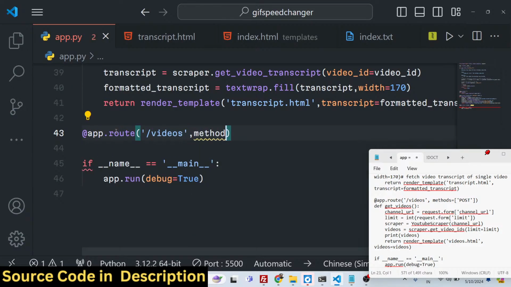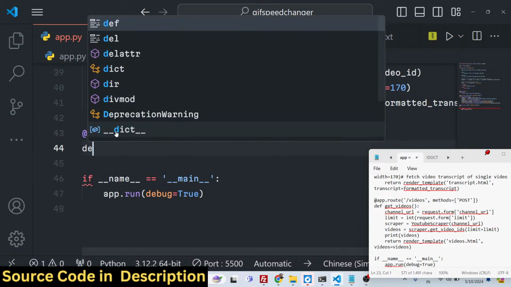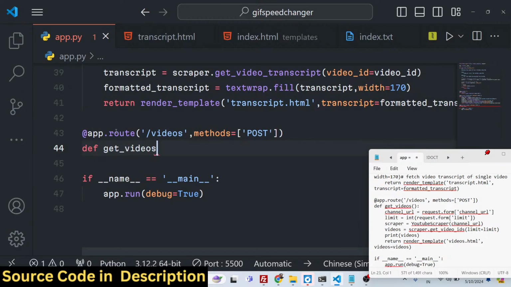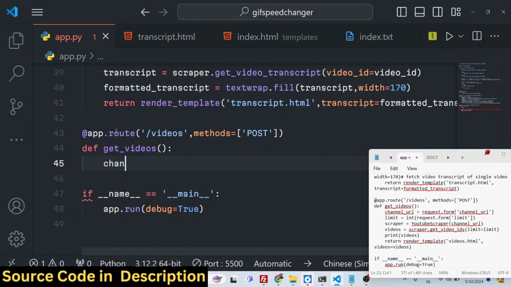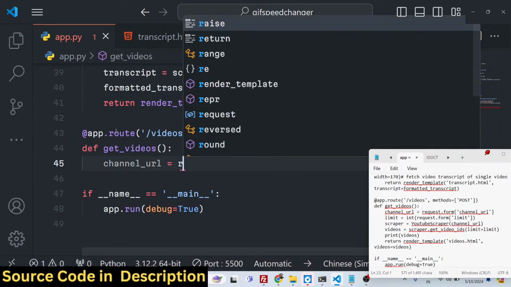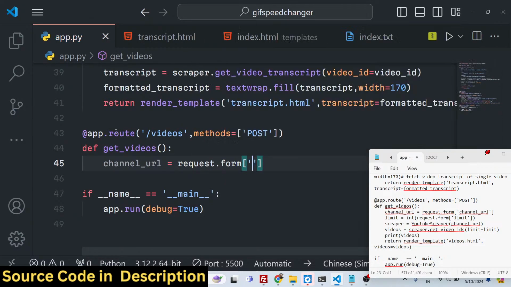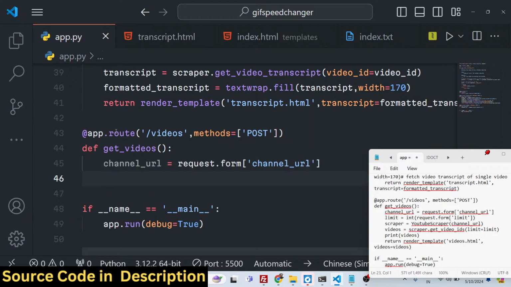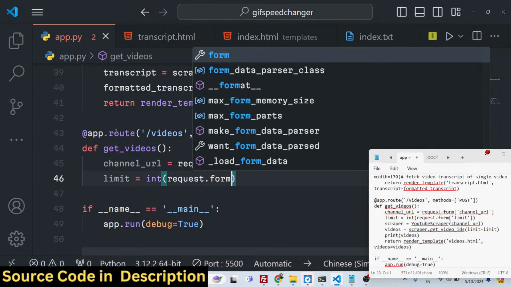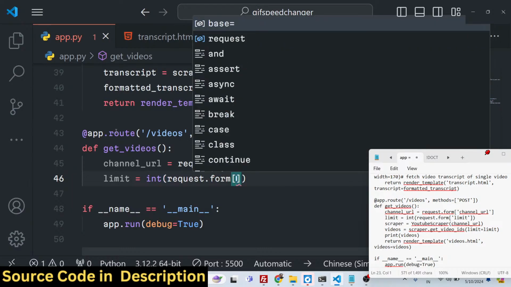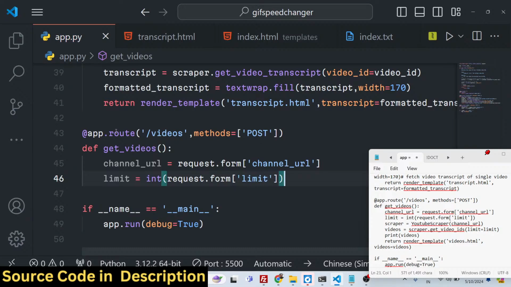This again will be a post request, and we define the method get_videos. We get the channel URL by request.form, with the same name parameter that we have given, channel URL. We also need to fetch the number of videos, so we convert this string into an integer by using the int method in Python, limit.